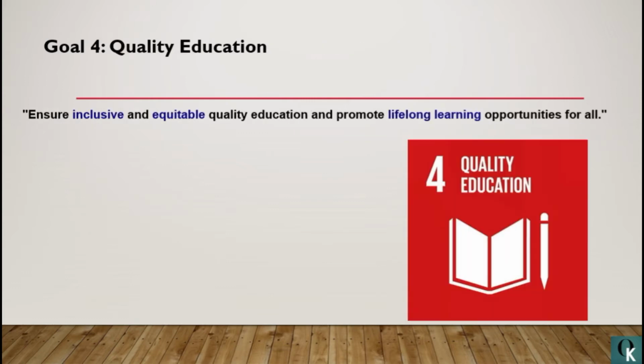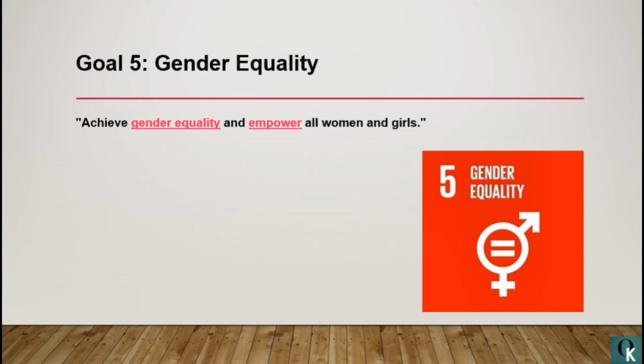The next is quality education. Education, as we all are aware, plays a very crucial and prime role, and although major progress has been made in access to education, specifically at the primary school level, the tagline is to ensure inclusive and equitable quality education and promote lifelong learning opportunities for all. The fifth goal is gender equality. The tagline is achieve gender equality and empower all women and girls.